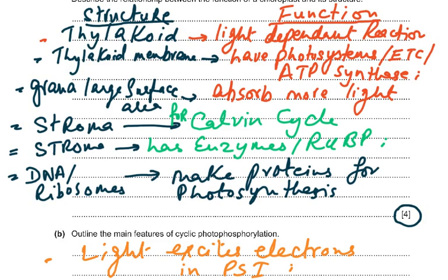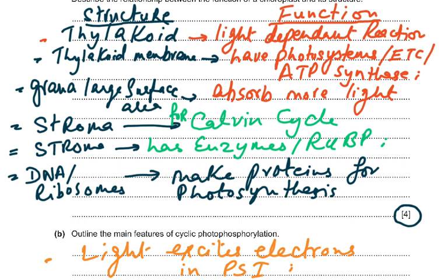Now you could easily have made 2 columns for structure and function, but it's up to you. You can always do a column, or you can do without a column and just think like that. So the thylakoid is a structure, it is needed for the light dependent reaction. The thylakoid membrane has photosystems, ETC and ATP synthase embedded in it. Then the grana is a large surface area so that it can absorb more light.